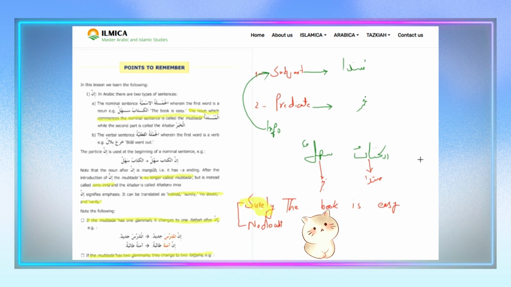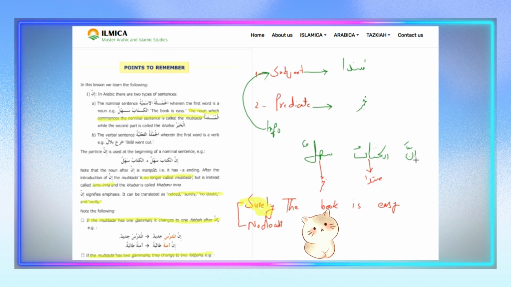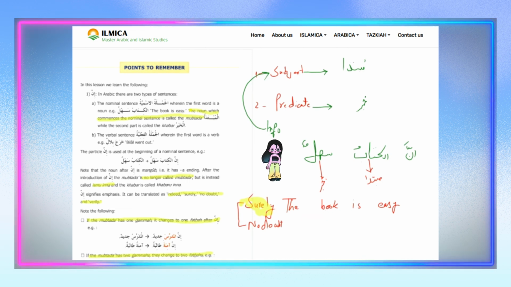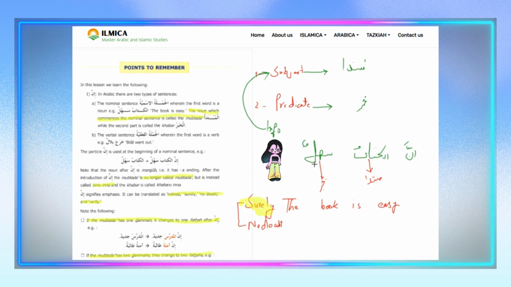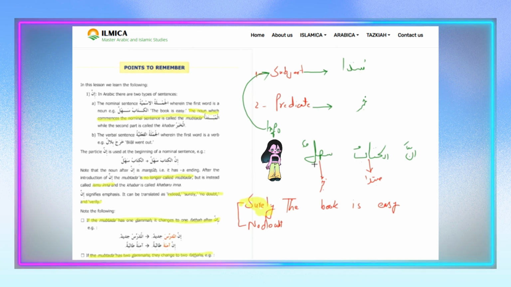Okay. Now this sentence means, surely the book is easy. Surely, there is no doubt the book is easy. If you say to your friend just this thing, Al-Kitabu Sahlun, the book is easy, your friend can doubt this. She can doubt whether the book is easy or not.